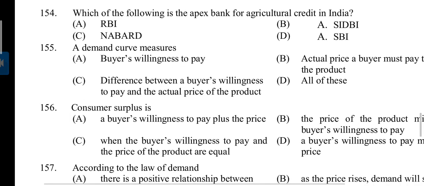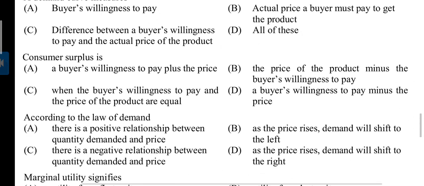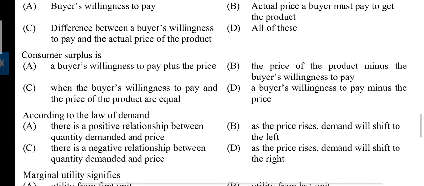GATT. 154. Which of the following is the apex bank for agriculture credit in India? Answer is C. NABARD. Question 155. A demand curve measures. Answer A. Buyer's willingness to pay. 156. Consumer surplus is, so, consumer surplus is a buyer's willingness to pay minus the price.